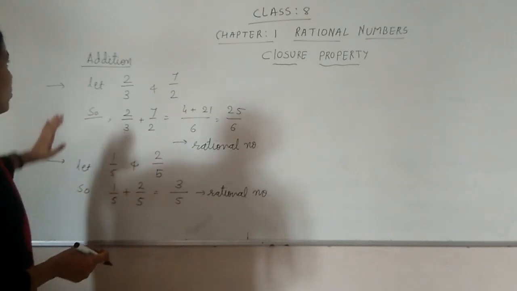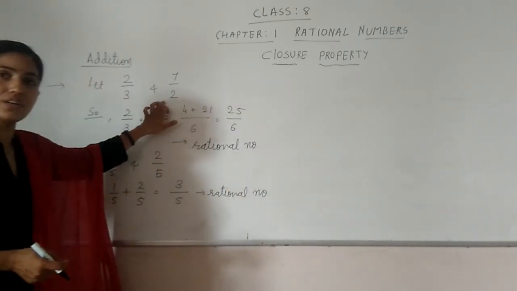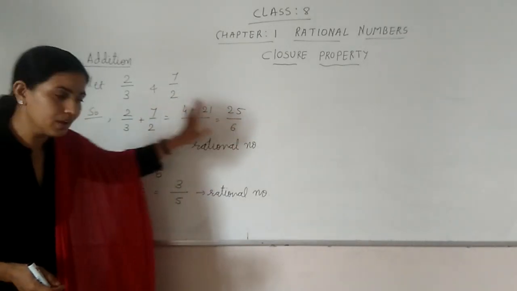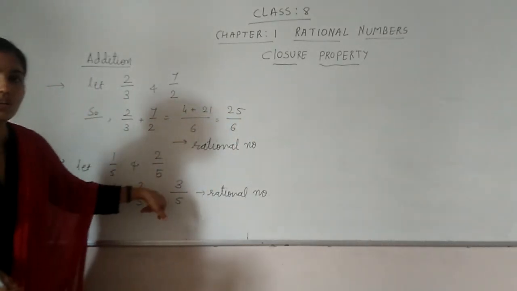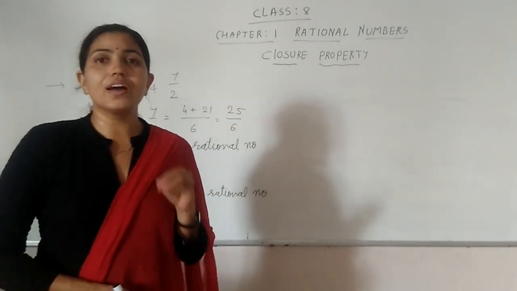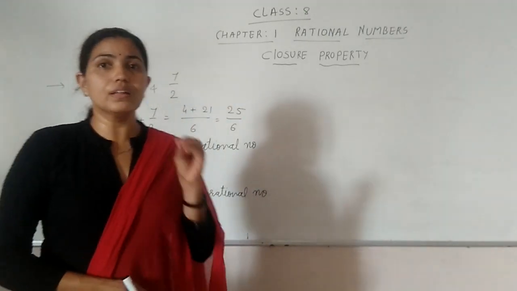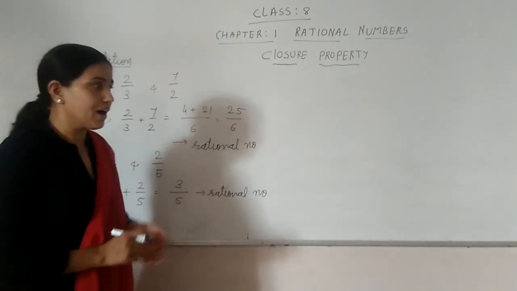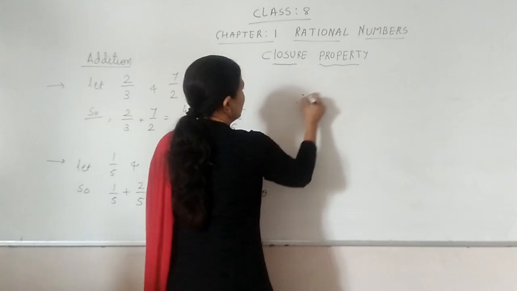So when we take two rational numbers, the addition gives us a rational number.